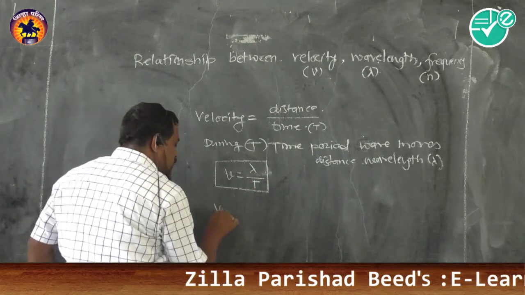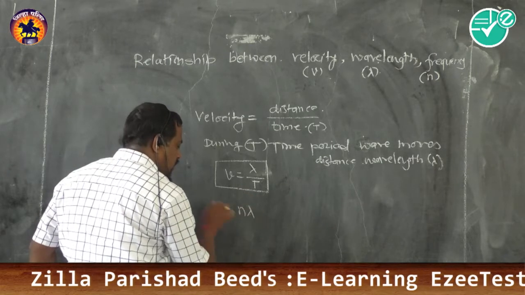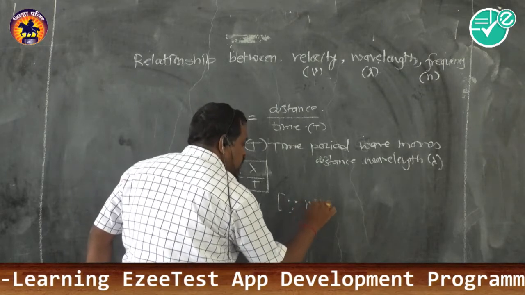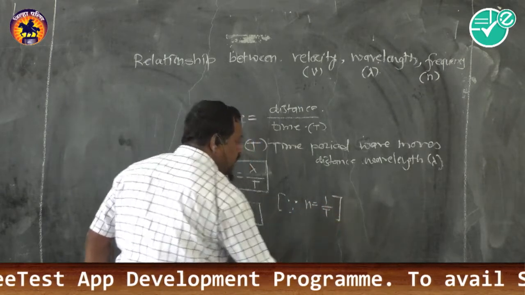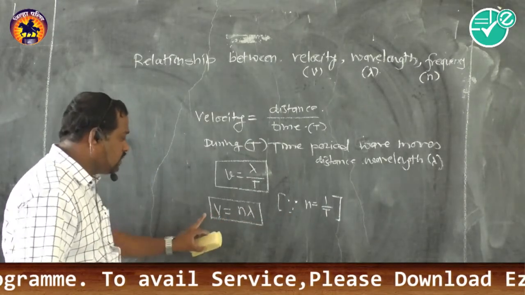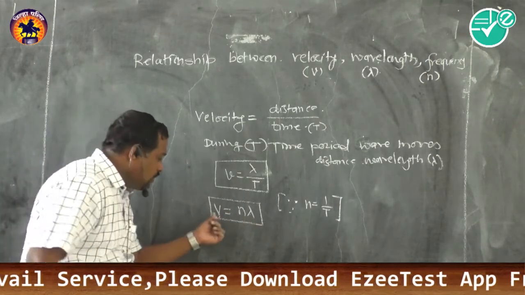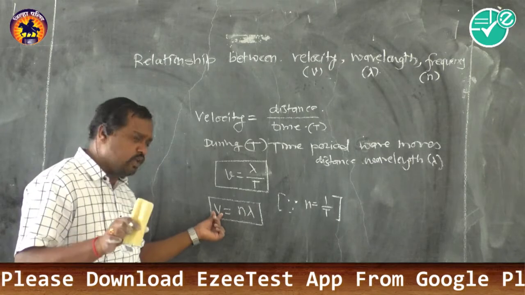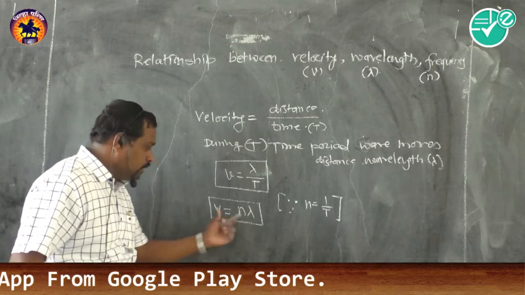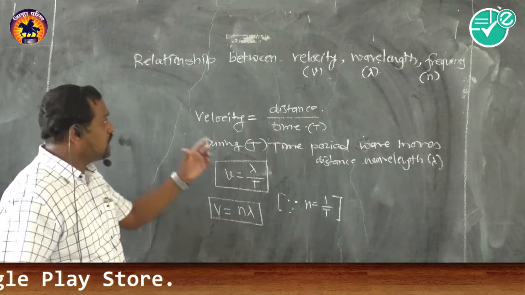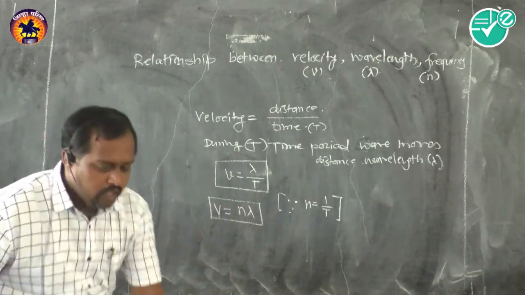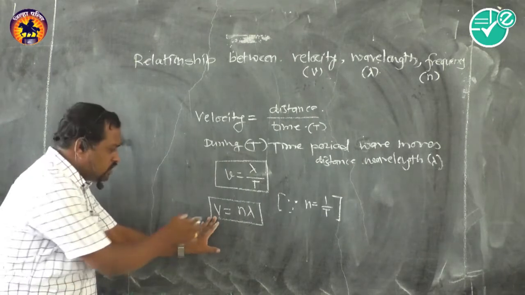But we know that v equals n lambda. How do we get this? Because the frequency n is the reciprocal of the time period, and this reciprocal of time period gives the frequency, hence we obtain the relation. This is the relationship between the velocity of sound or wave, the frequency and the wavelength. These three are exactly related by this relation. Now if we observe this, we may consider the velocity is constant.